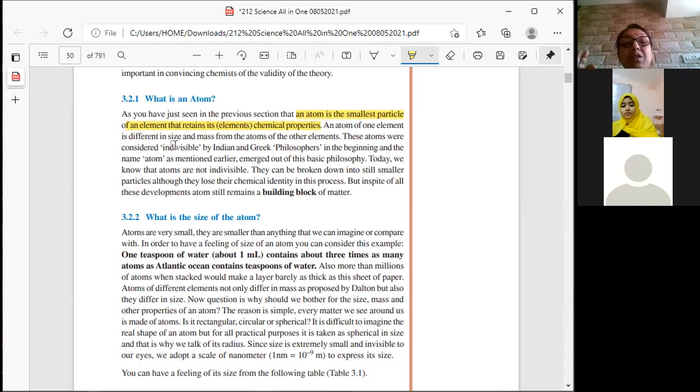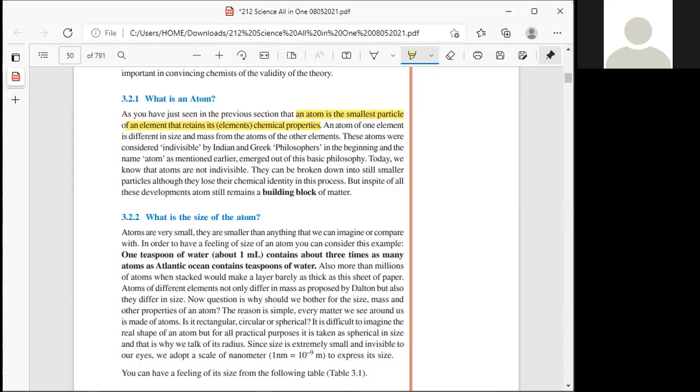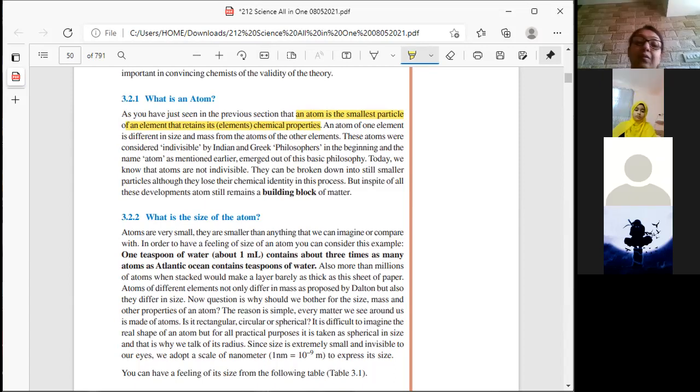But in spite of all these developments, we say that the atom still remains a building block of matter. That means matter will be made only out of these small particles, that is, atoms. Is it very clear? The concept of atom is understood. Barira, Pranav, Sharia? Yes. Sufyan? Yes, ma'am. Okay.